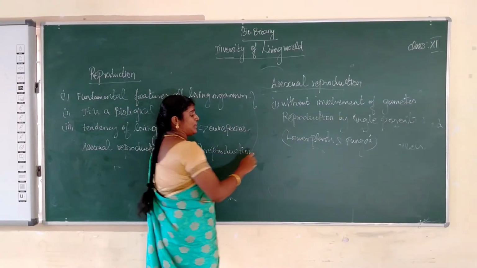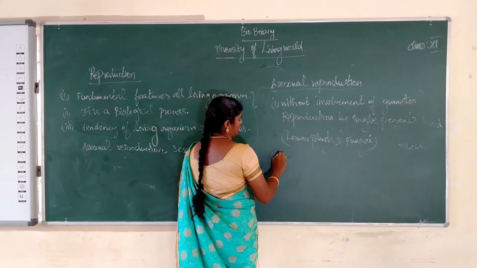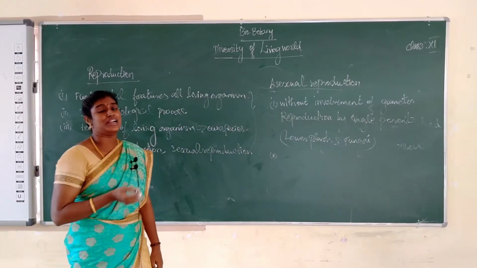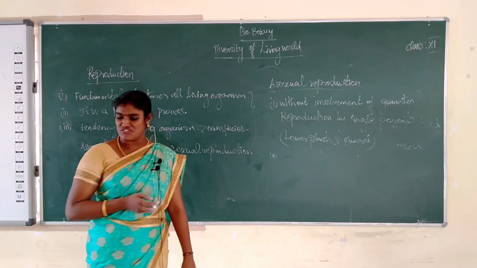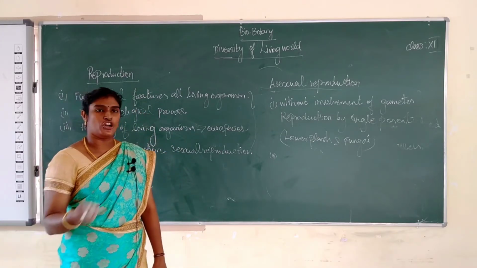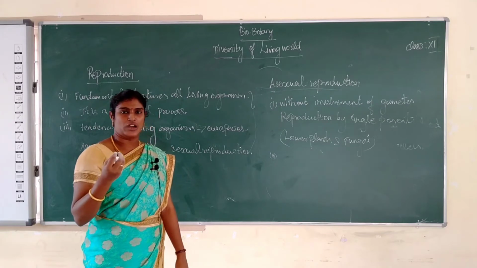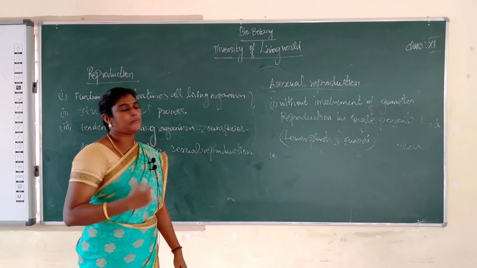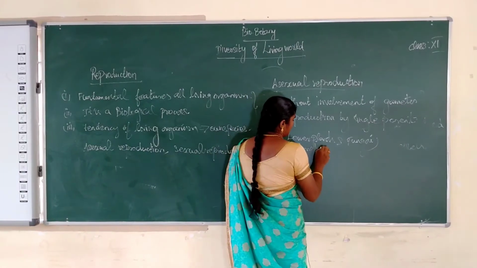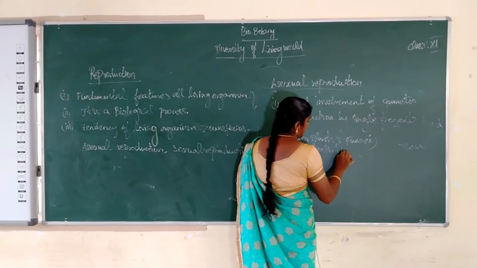So next one, what is the use of asexual reproduction? As a result, it is genetically identical. What is the meaning of genetically identical? Genetically identical means, simply, like the saying 'like mother, like child'. So the offspring are just like the parents. That is called genetically identical.